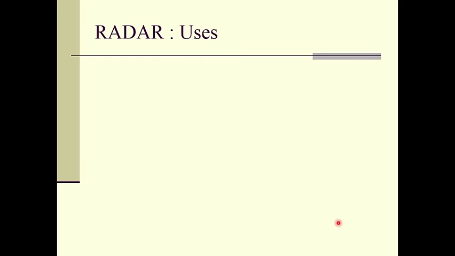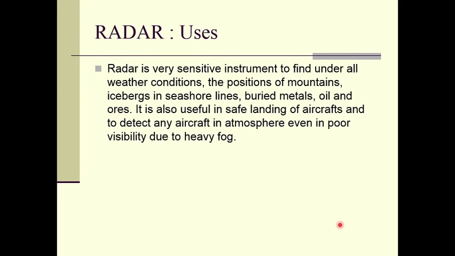So let us study the different uses of this radar. Radar is a very sensitive instrument to find, under all weather conditions, the positions of mountains, icebergs, seashore lines, buried metals, oil and ores. It is also useful in the safe landing of aircraft and to detect any aircraft in the atmosphere even in poor visibility due to heavy fog.